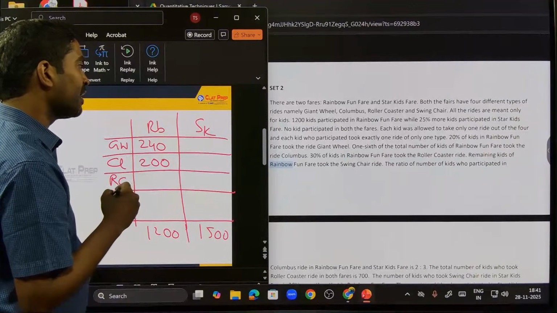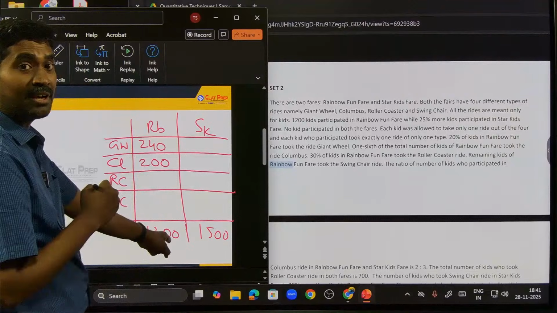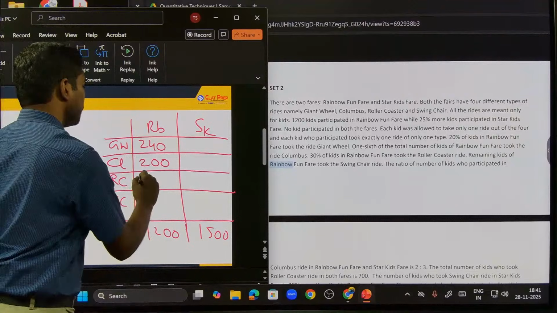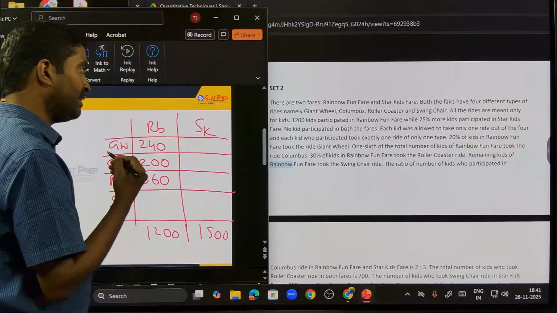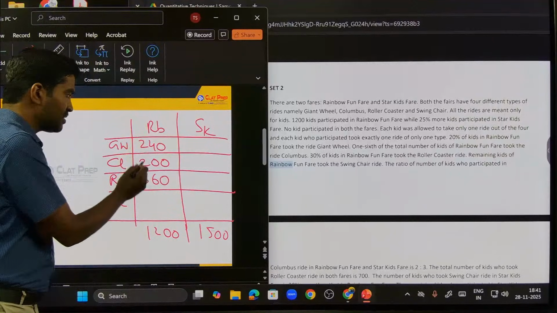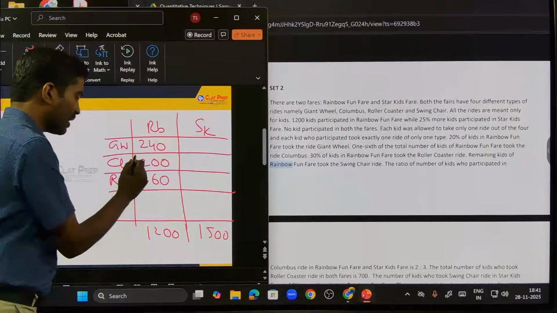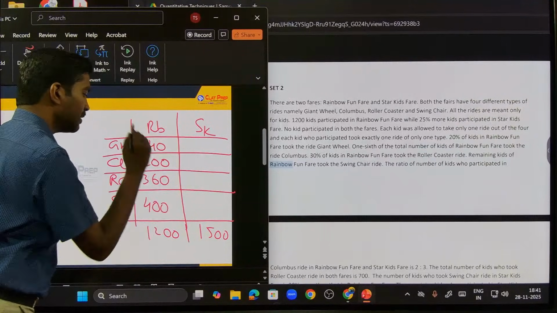And then what? 30% took the roller coaster ride. 30% means 0.3 into 1200, 360. 360 took the roller coaster ride, right? And then remaining kids took the swing chair. Just have to add this 360, 240, 600, 600, 200, 800. Total has to be 1200. So this should be 400, right?